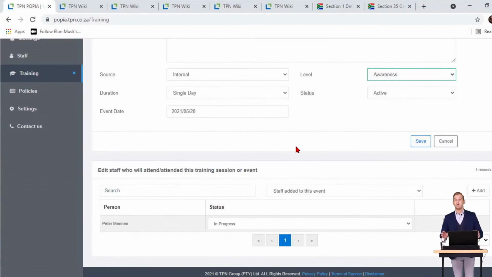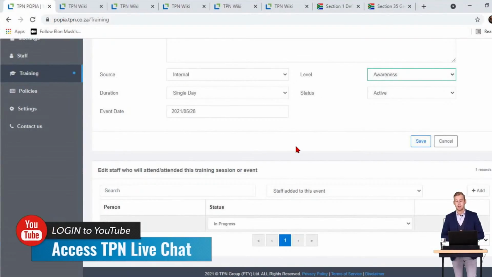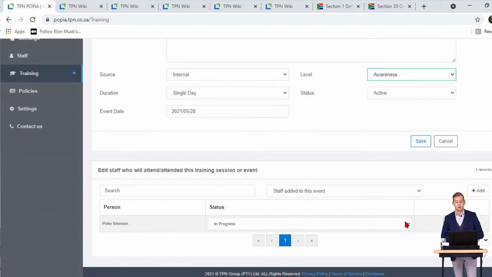You can obviously also edit staff and add staff that are going to be part of this training session, as well as what they've done during the training session itself. So you can see it's in progress. We're busy doing that today, but you can change that to completed, or if the person did not attend, you can use it as an online attendance register for those training sessions.